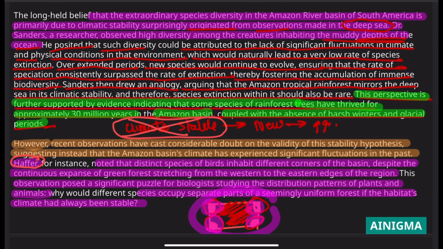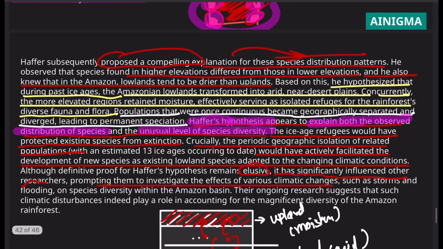That's the main hypothesis made by Haffer, and the evidence for that was provided by the birds. Birds inhabited different parts of the geographical basin. Then why would they inhabit different parts of the basin if the climate was constant? They should be uniform, but they are not uniform. So that casts a doubt, and then Haffer provides a hypothesis of his own to explain this phenomenon. So this is the kind of structure that you are trying to look for.